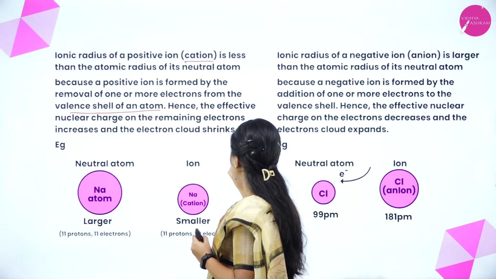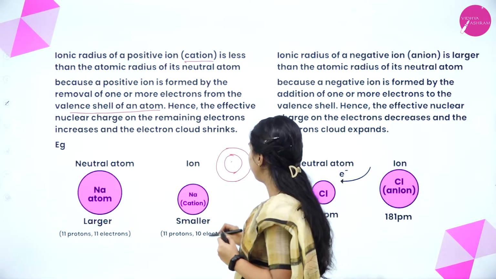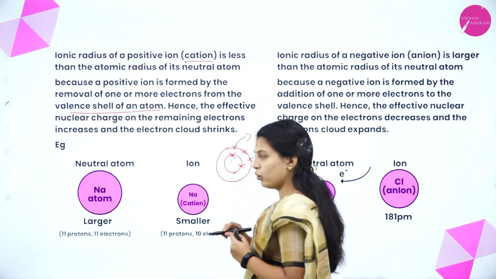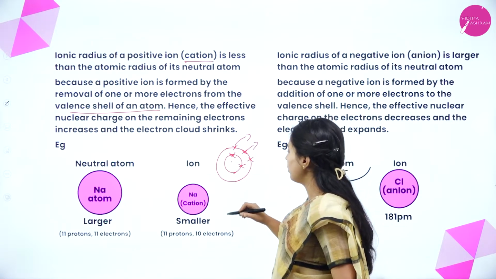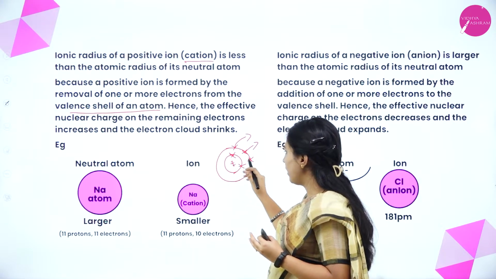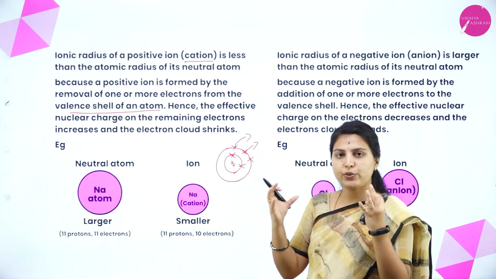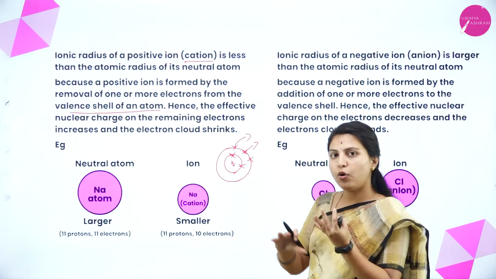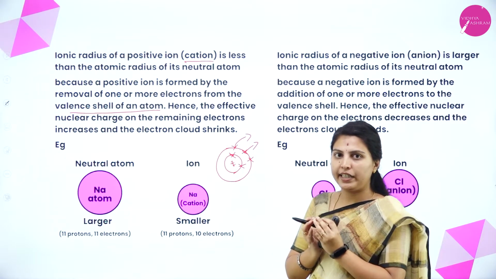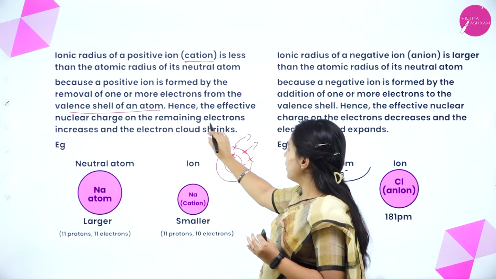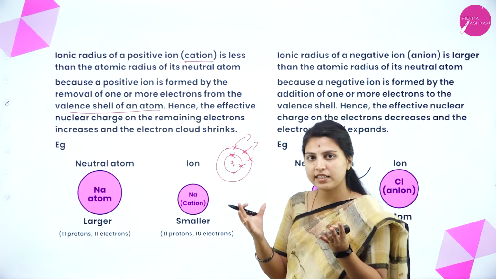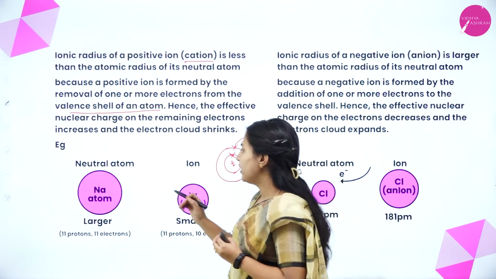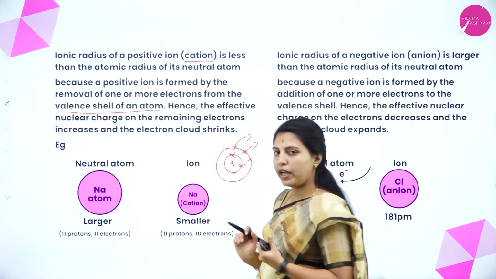See here, if this is the nucleus, this is the shell. If one or more electrons are removed, the protons present will have attraction towards the outermost electrons. What will happen? It will attract everything, and the overall shell will shrink. The effective nuclear charge on the electrons increases and the electron cloud shrinks. That's why the neutral atom is larger and the cation is smaller.